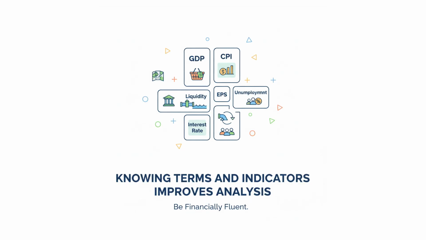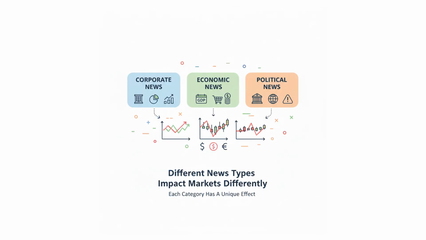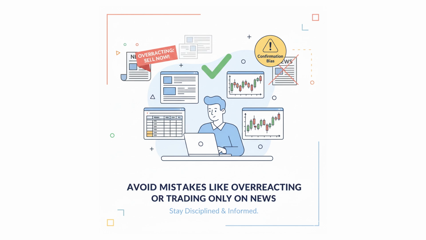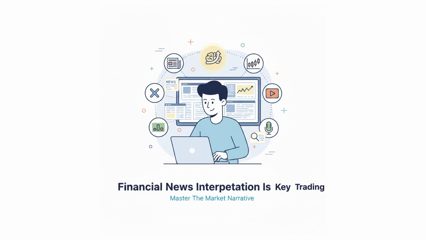Lesson summary. Financial news is a key tool for traders to understand market movements and economic trends. Knowing basic market terms and economic indicators helps in analyzing news effectively. Different types of news impact markets differently, from corporate earnings to economic reports and political events. Rely on trusted news sources and always consider the broader market context before making trading decisions. Avoid common mistakes, such as overreacting or trading based solely on news. The ability to interpret financial news is a vital skill for any trader. With practice, you'll become more adept at identifying trends and using market updates to inform your decisions.